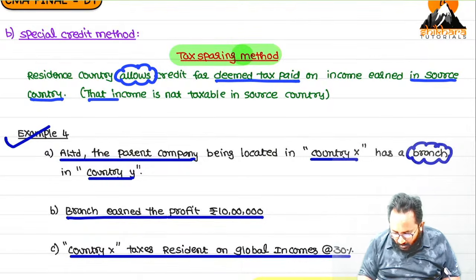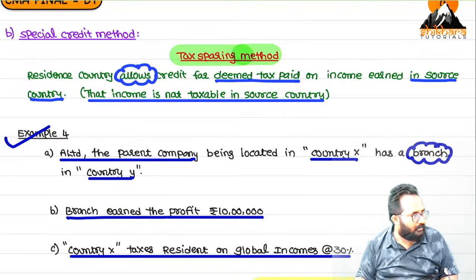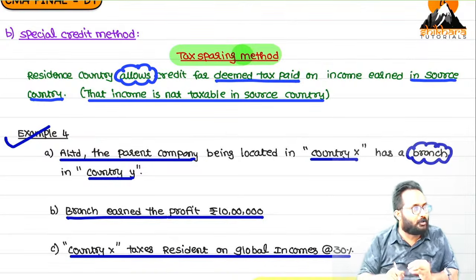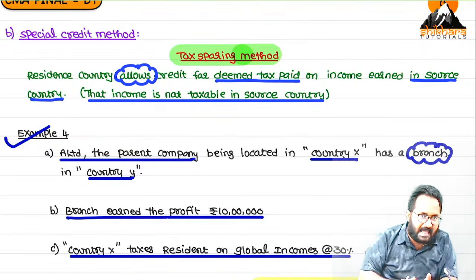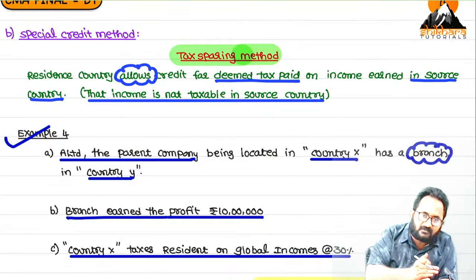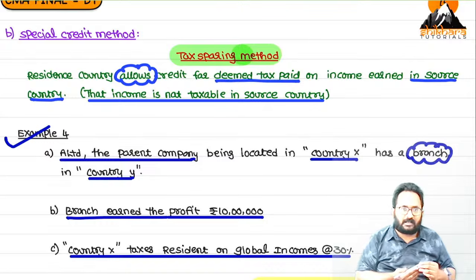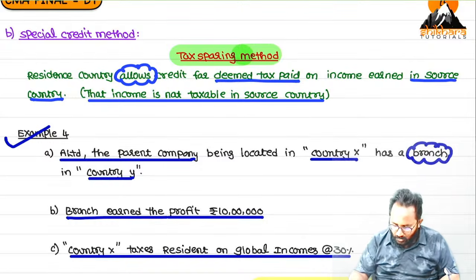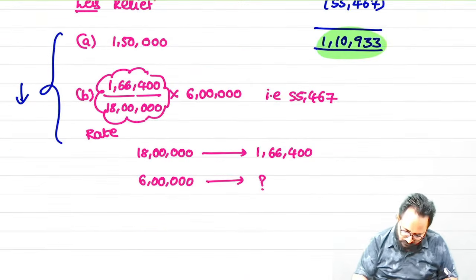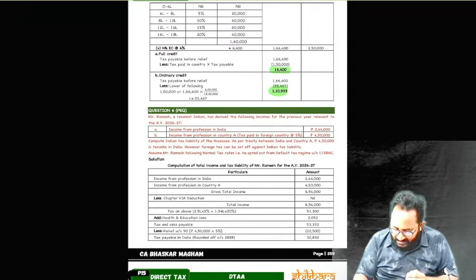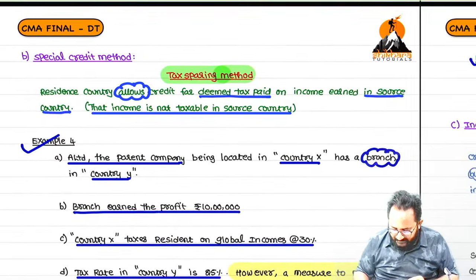That income is not taxable in the source country, zero only. But by deeming it to be treated as already paid tax, that amount only we can get as a credit. Understood? Understood the sparing method? Yes. Now, if the sparing method is done, please listen.